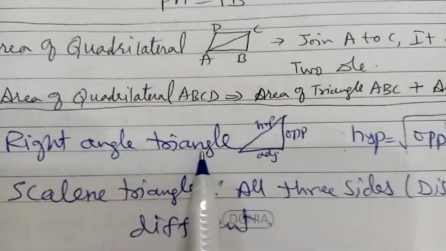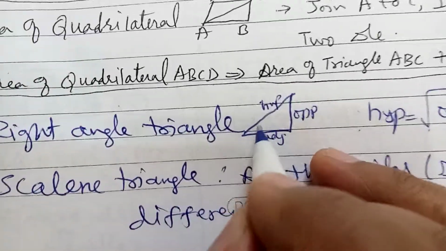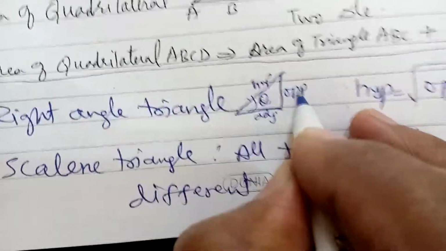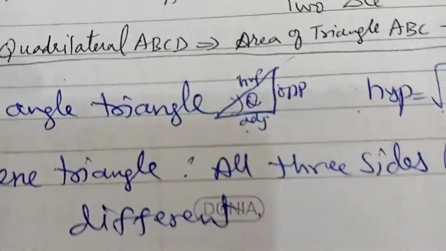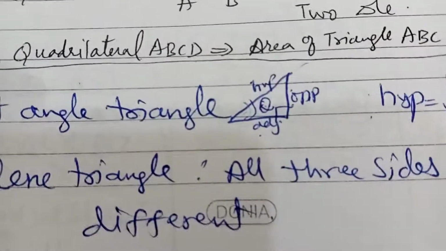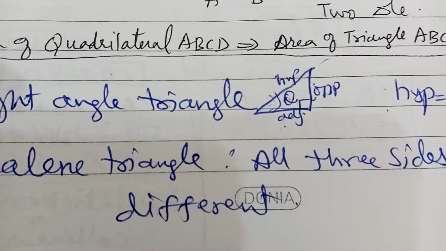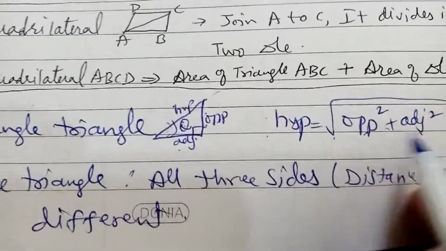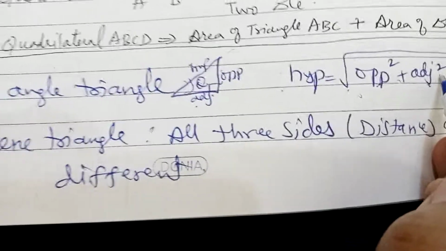Now right angle triangle means 90 degrees. So here you will have angle theta. This is the opposite side, this is the adjacent side, and this is the hypotenuse. Here right angle triangle means 90 degrees, so you will apply the Pythagoras theorem. What is Pythagoras theorem? Hypotenuse square is equal to opposite square plus adjacent square. So if you want to find the hypotenuse, it is root of opposite square plus adjacent square.